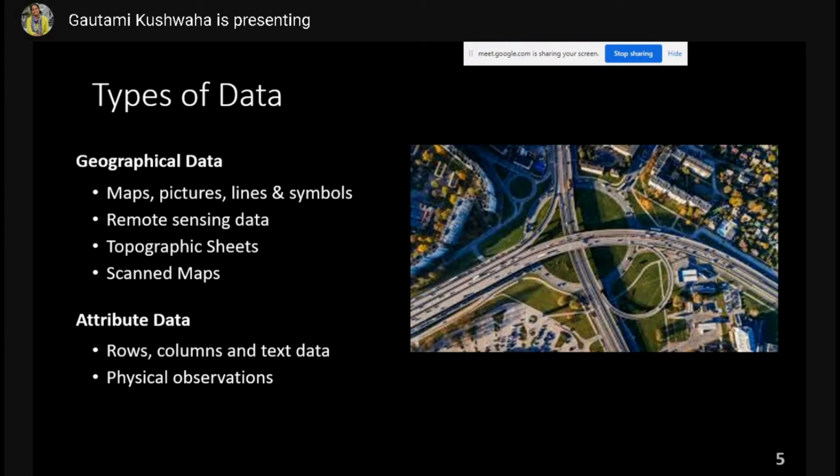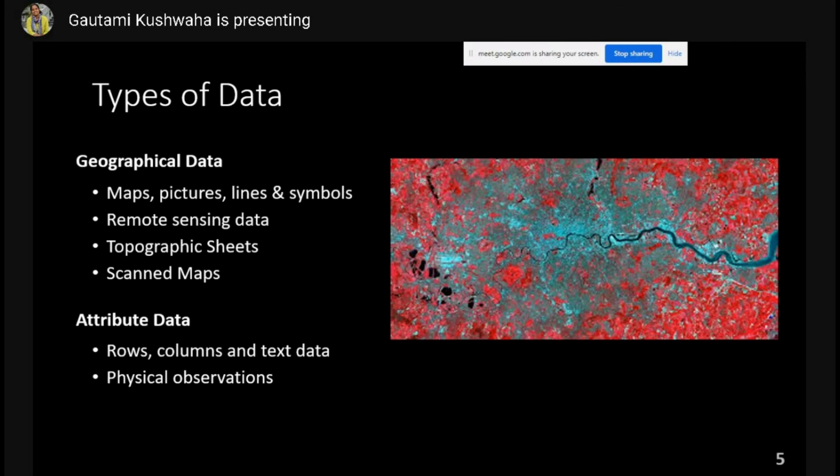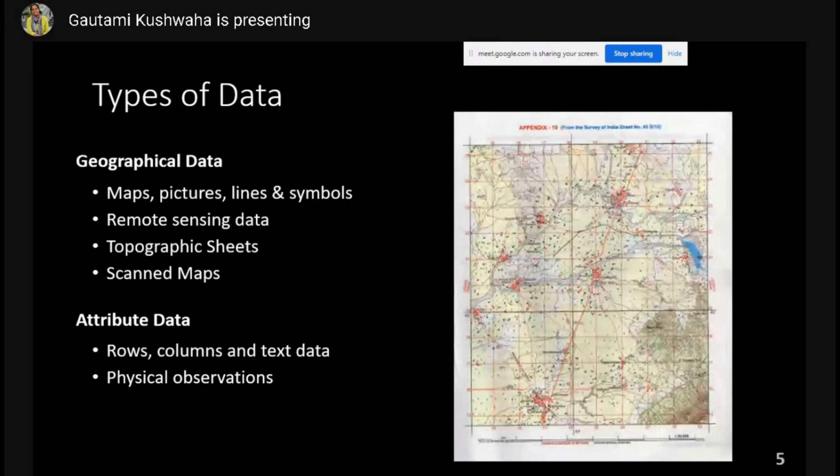Another example is also aerial photographies, basically images of any particular area on ground, in which you can identify different features, like you can identify buildings or roads and all that stuff. Another is remote sensing data. Then we have topographic sheets. So topographic sheets are basically maps generated by Survey of India, which contains information related to topography. So you'll get information about water bodies, rivers, forest, contours, elevation basically, then major roads and settlements.